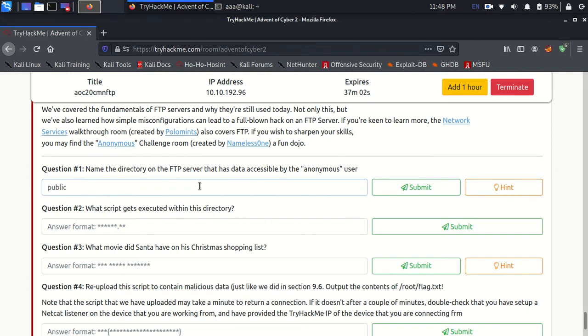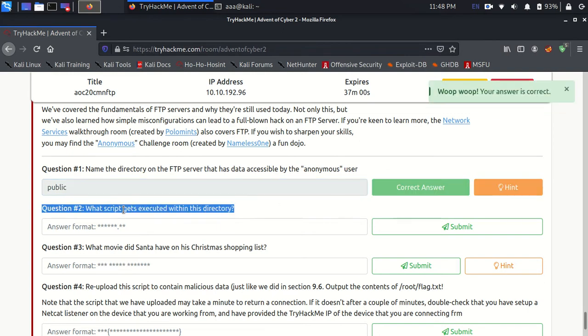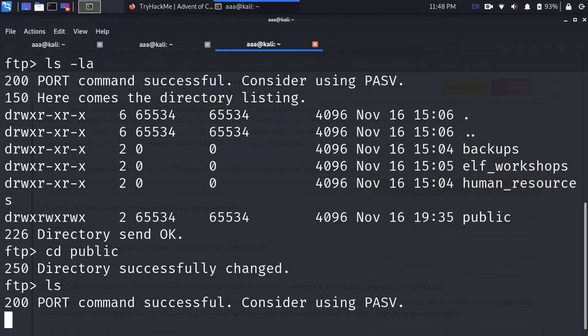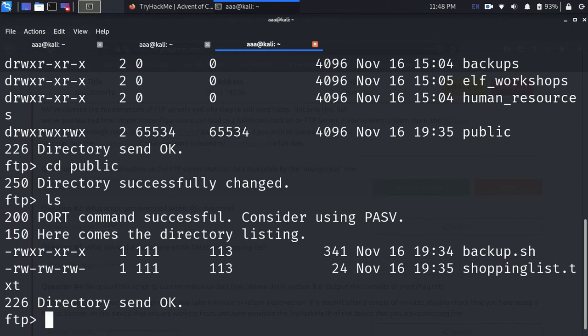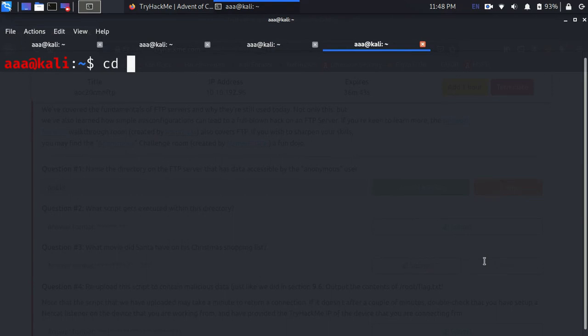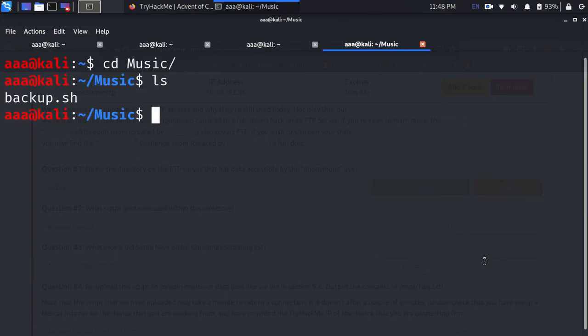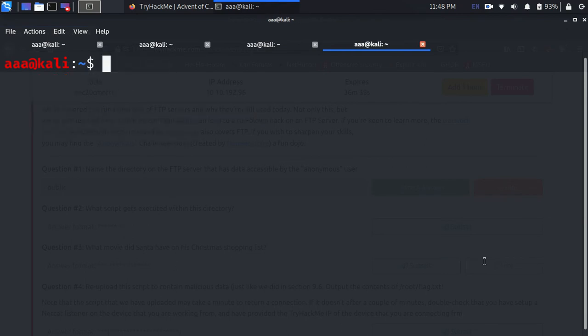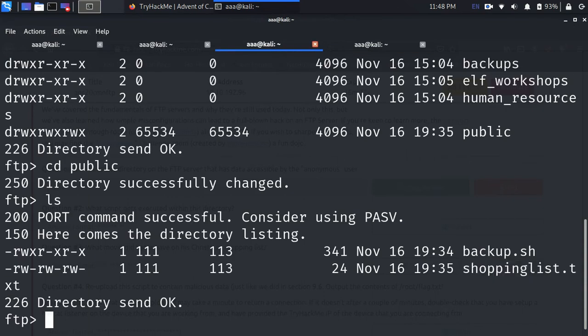That's right. Question 2: what script gets executed within this directory? Again, to list everything inside, you need the ls command, and as you can see, there are two files: backup.sh and shoppinglist.txt. One second, I'll just clear something up. Yeah, now we are good to go. So there are two files, one is backup and one is shopping list.